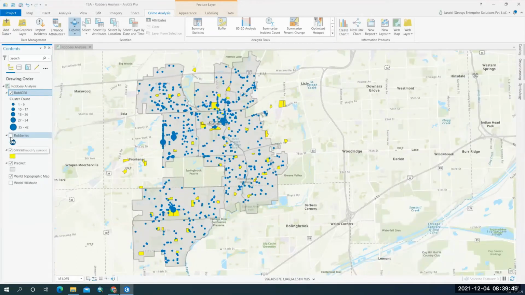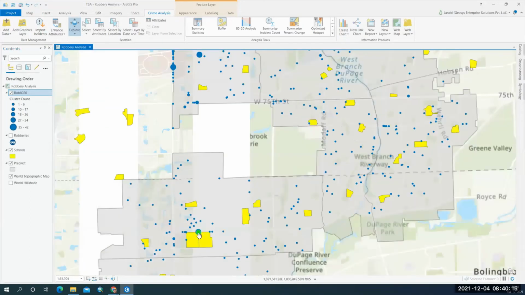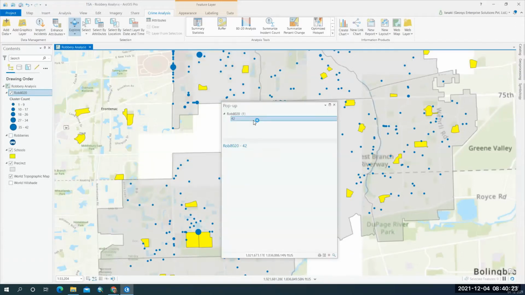So I turned off my robberies layer, and if you see the dots, there are smaller dots and bigger dots. These are graduated symbols, which means the bigger the symbol is, the more crimes are occurring in a given location. You can clearly see more robberies at a few places. Like here, there are 42 robberies occurring at this location,